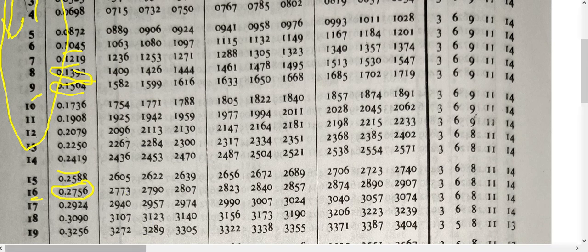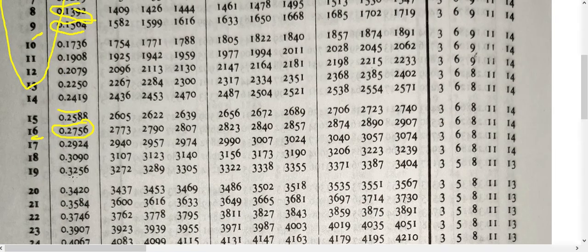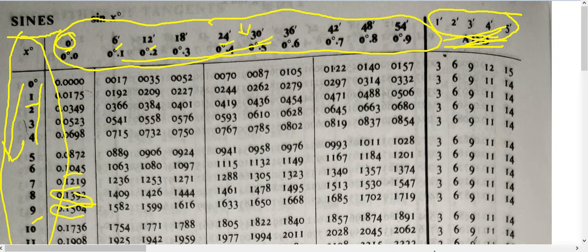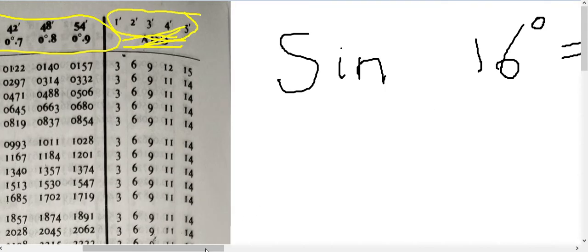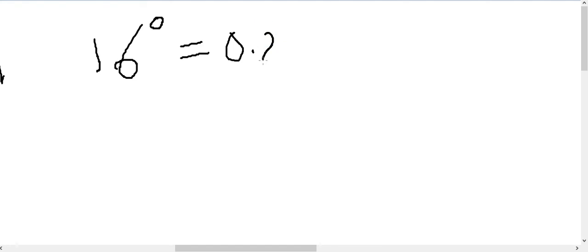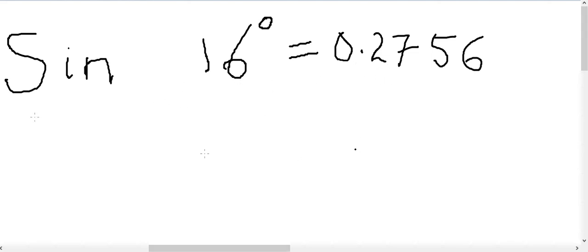So this is the value of sine 16 degree. Sine 16 degree value is 0.2756. Okay, this one was easy.